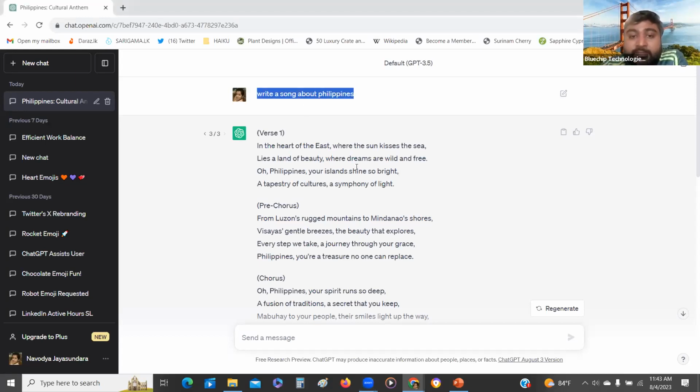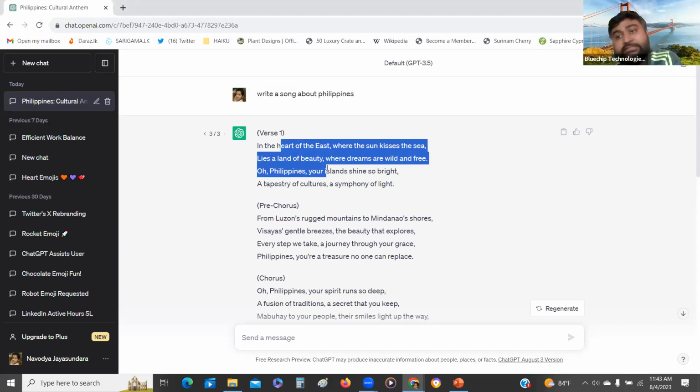It's not going to copy anything. This is not a copied song from anywhere else. You can type in your own ChatGPT account, and you can see it's not even copied. So my answer is different from your answer, right? You can test with 10 different people, and you'll get 10 different variations, right? So that's what ChatGPT is good at.